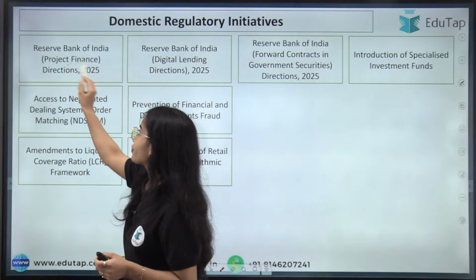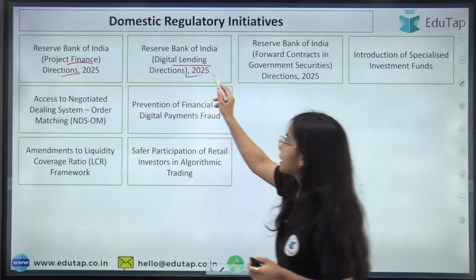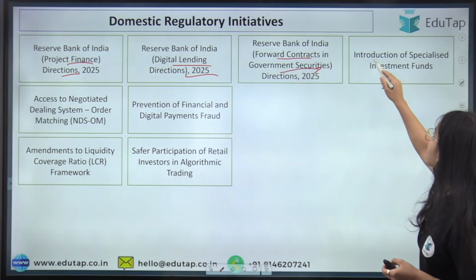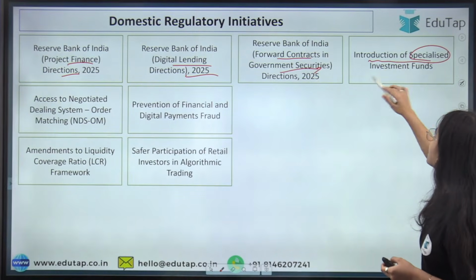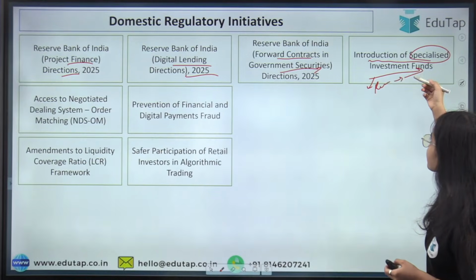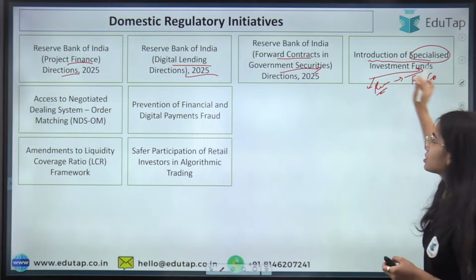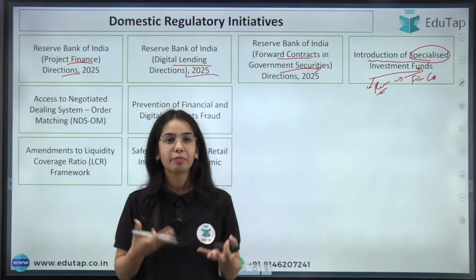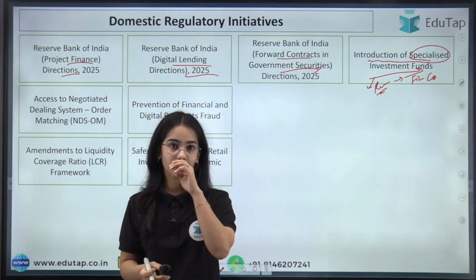We have discussed the project finance directions, the digital lending directions, the forward contracts in government securities, and the introduction of specialized investment funds in the revision session for your finance current affairs. We have discussed the specialized investment fund, which has a minimum limit of how much? Can you tell me if you remember?